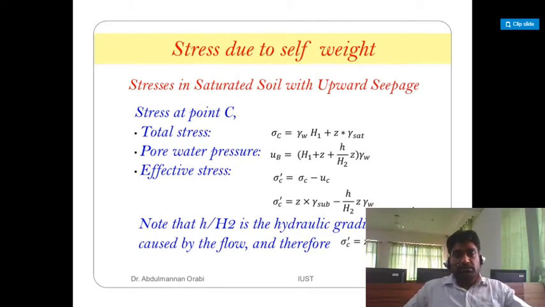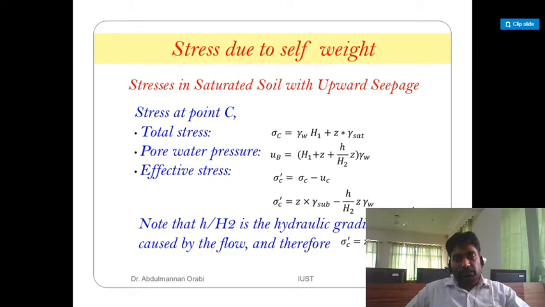Total stress sigma C is equal to gamma W H1 plus Z into gamma sat, pore water pressure UC is equal to H1 plus Z plus small h upon H2 into Z into gamma W, and sigma C effective stress is equal to total stress minus pore water pressure. So sigma C effective is equal to Z into gamma submerged minus small h upon H2 into Z into gamma W.